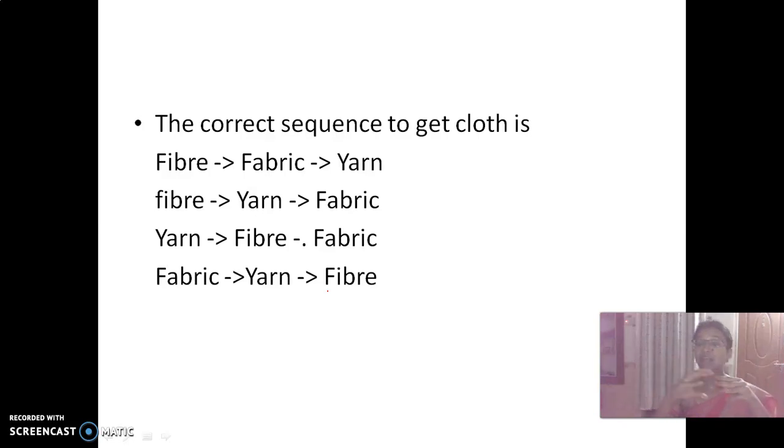So after that what is the process done? Yes. The fibers are twisted to form fabric or yarn, children? Yes. The fibers are twisted to form yarn. And then the yarn are knitted to give fabric. So which is the correct answer here? Option A, B, C or D? Yes, very good. The answer is option B. So first we get fiber, after that yarn and then fabric. So this is the correct sequence to get cloth.